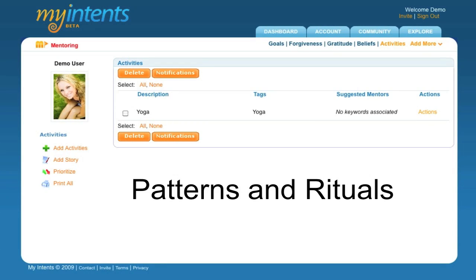We're going to discuss patterns and rituals that make up who you are. Have you ever noticed that you slip into routines that really work against you? Or can you think of a time when you got into a really positive pattern that was like a magic formula for you? Today, we want to make note of both negative and positive patterns. Then some action steps for how you can replace those negative patterns with positive ones.